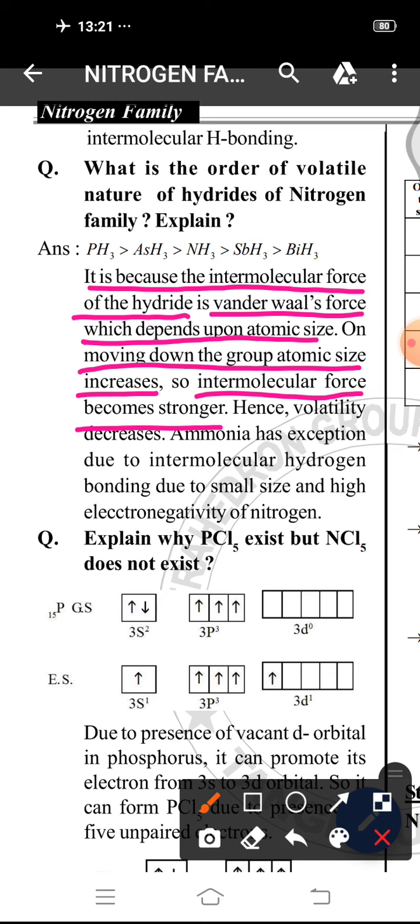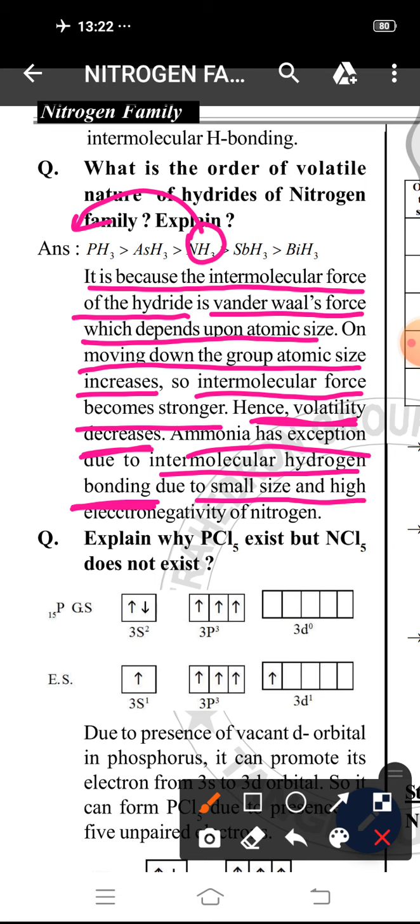So intermolecular force of attraction is more in case of larger size molecule. In larger size molecule, van der Waals force is more, hence volatile character is less, so volatile character decreases. But ammonia has exception. Ammonia has small size, but ammonia has exception due to its hydrogen bonding, and hydrogen bonding forms due to smaller size and high electronegativity of nitrogen atom. Okay.